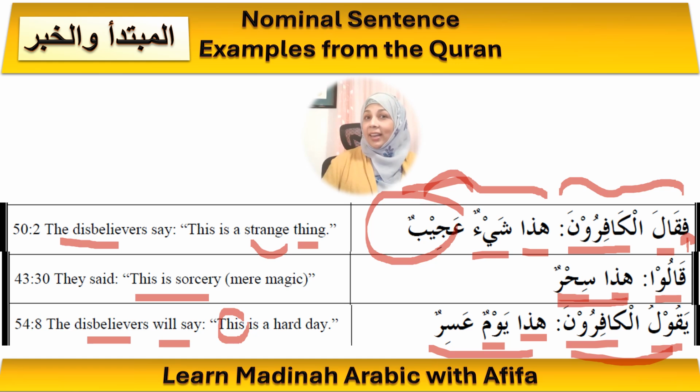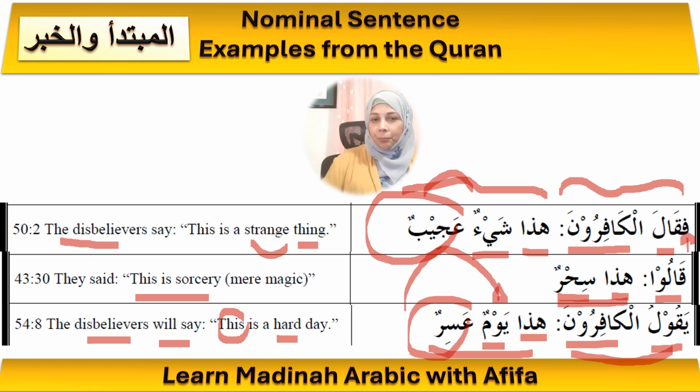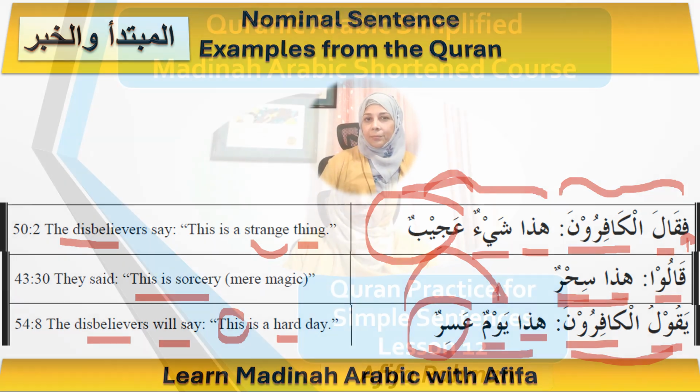This is a day. Okay, so again, what is asirun? It is hard. Hard day. So what is asirun? It is an adjective describing yawmun. It is describing the day as hard. Okay, so this is a hard day. So I hope now you're able to understand the two basic types of sentences in Arabic through these lessons.